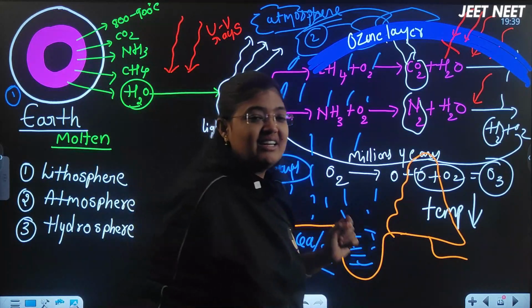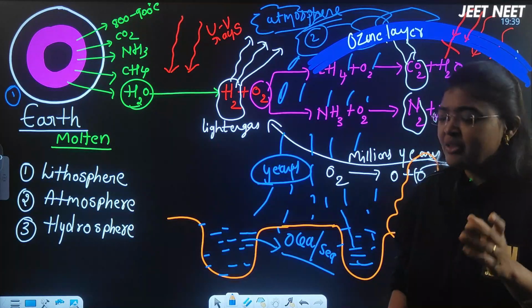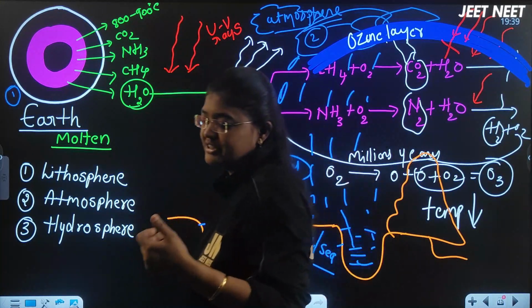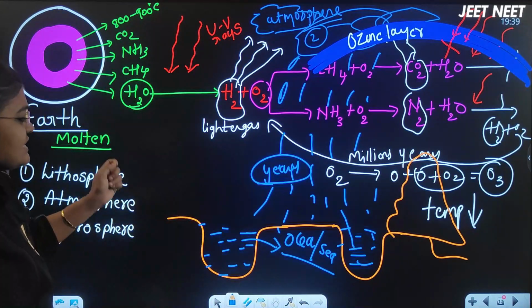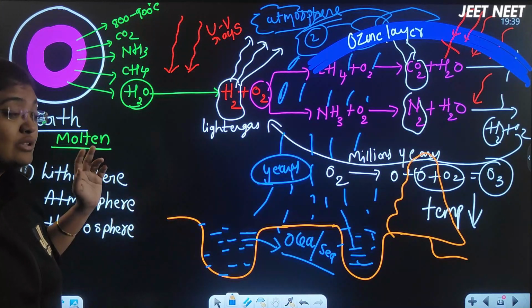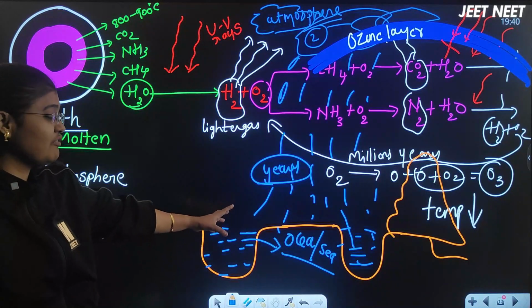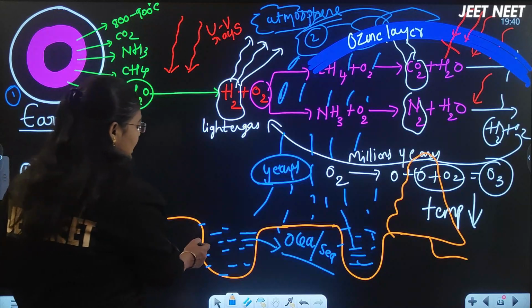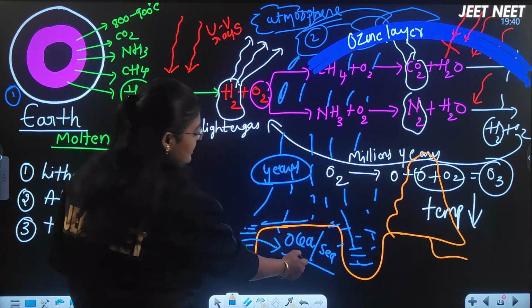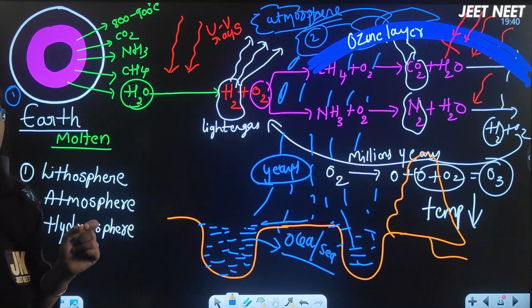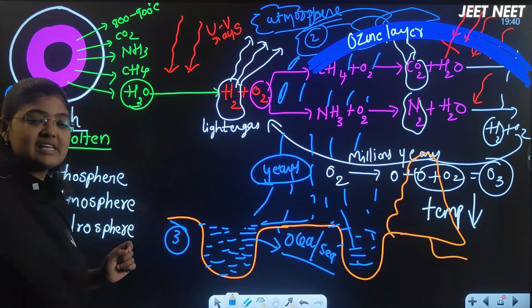As we know, around 71% of our earth is filled with water, and only around 28 or 29% is the land area on which we are living now, right? But the maximum amount is water. So how did that water come upon the earth? Because of the continuous rainfall over years together, all that water filled the pits present on the earth, and that made the formation of oceans and seas for the first time. I think you understood now. This is the third step, which we call the hydrosphere.